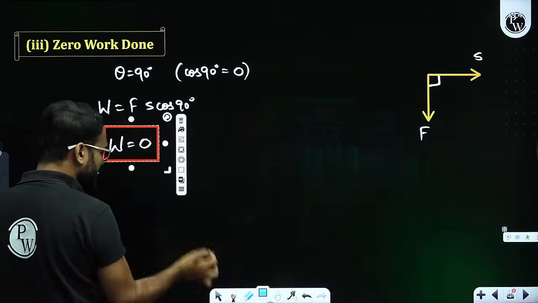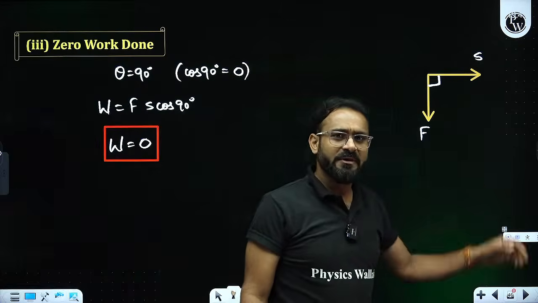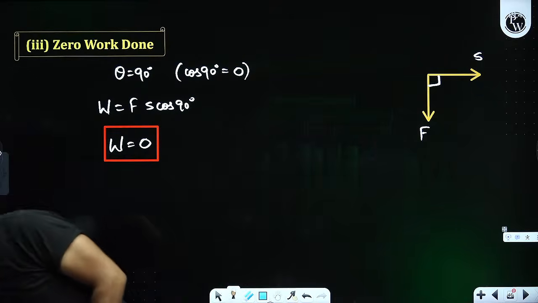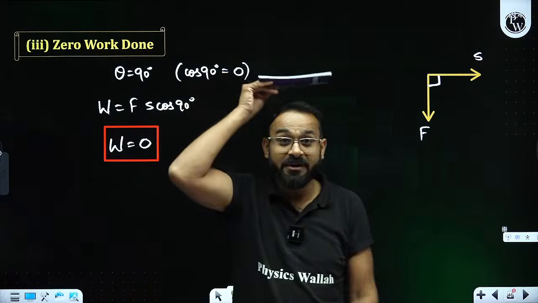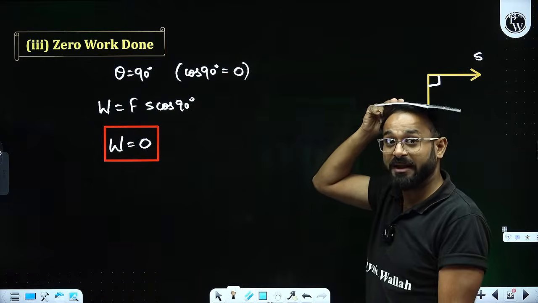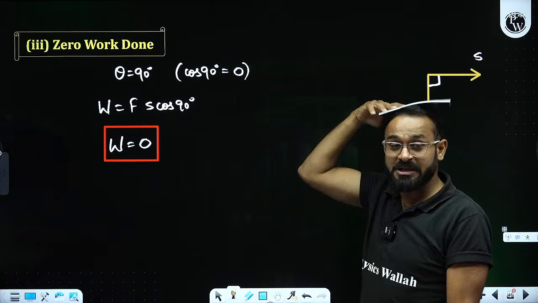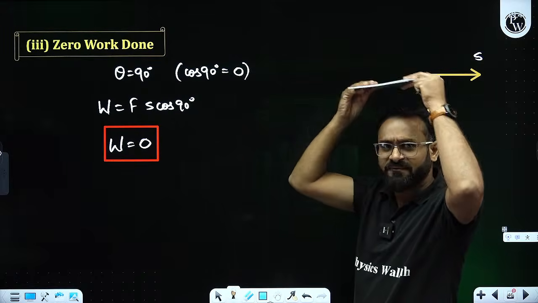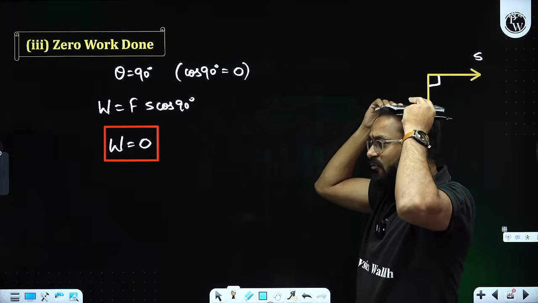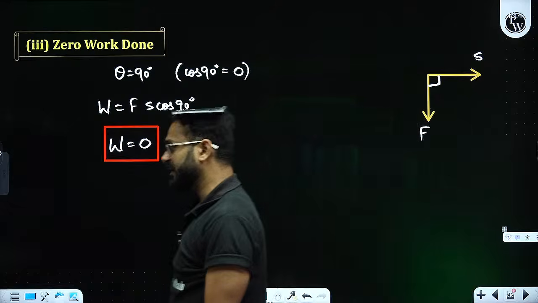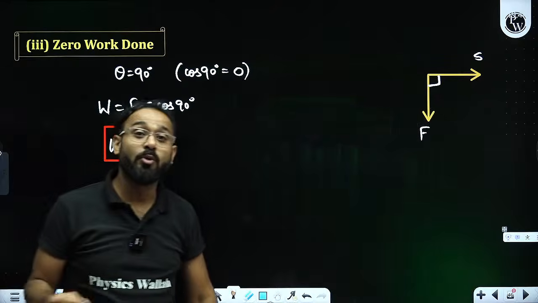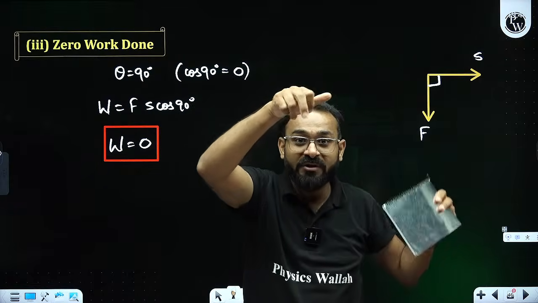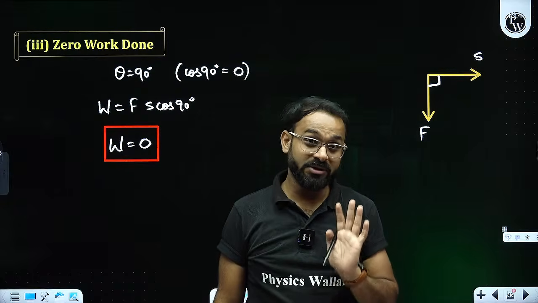Clear? Now over here, what will be the conditions and where would you find this? For example, I am having this object and I have kept it over my head. The weight or the force applied by the book will be in the downward direction. Of course, it is providing some force over the head, and I am moving in the forward direction. This is how porters and coolies do. They keep objects over the head and move in the forward direction. They are doing zero work.